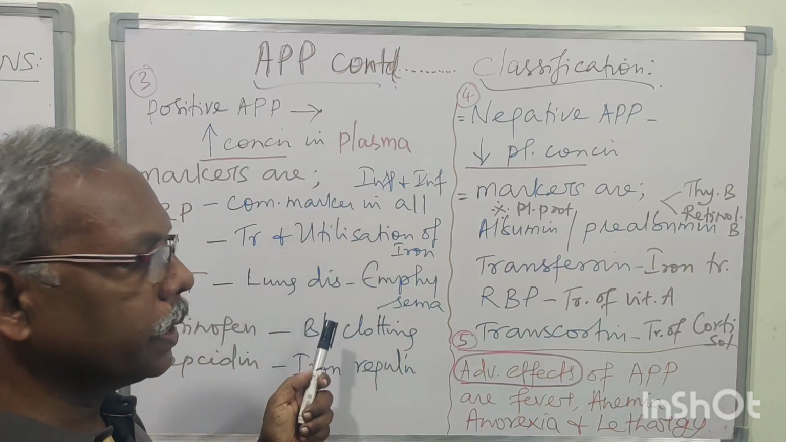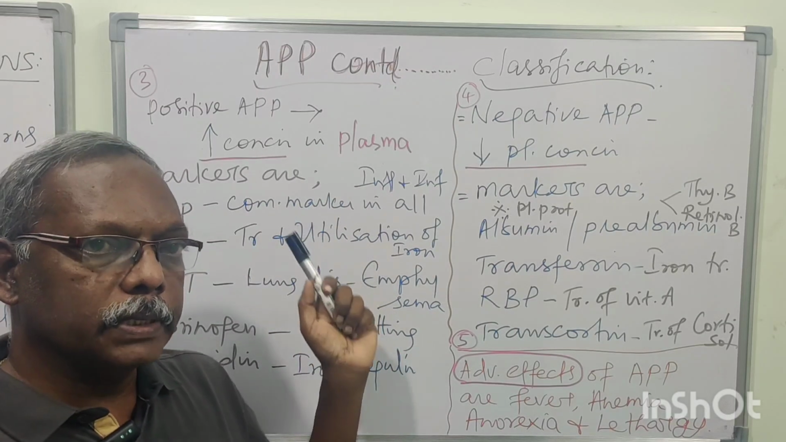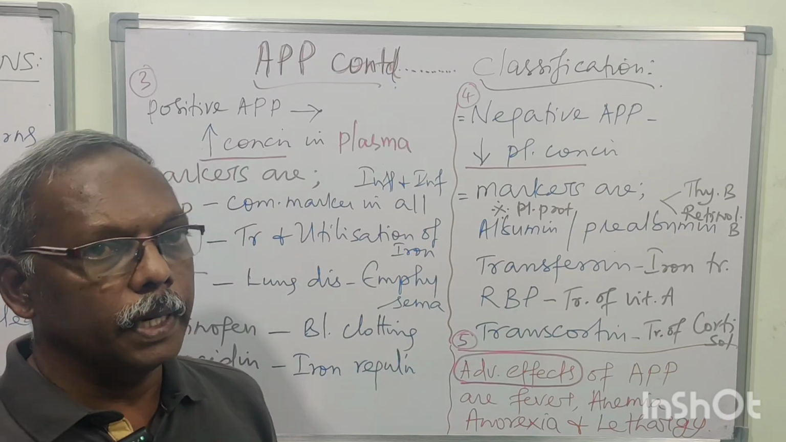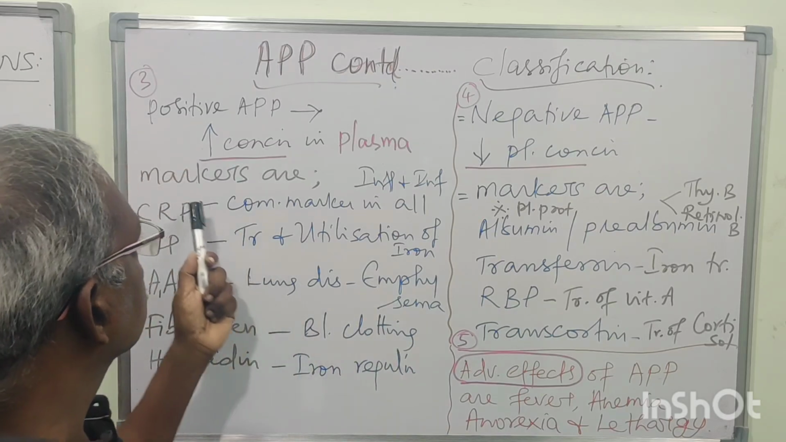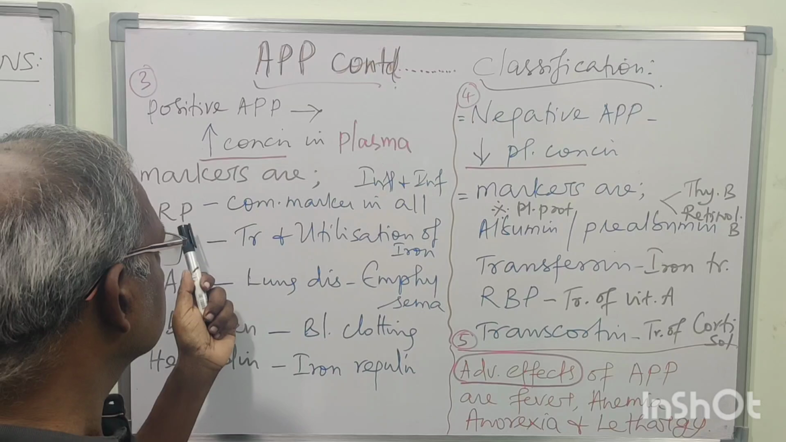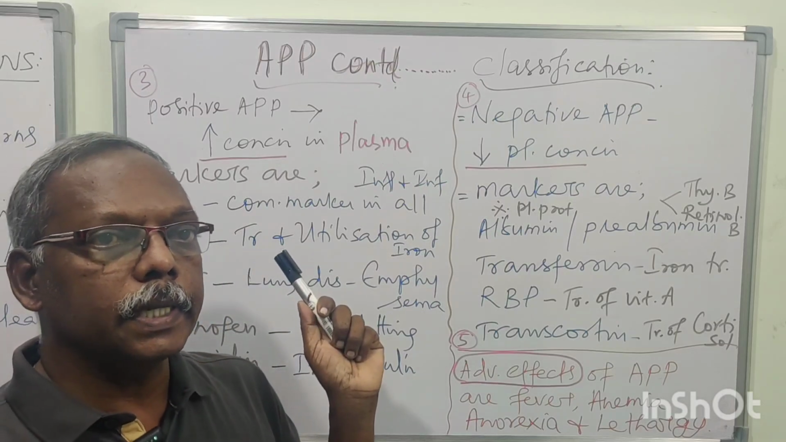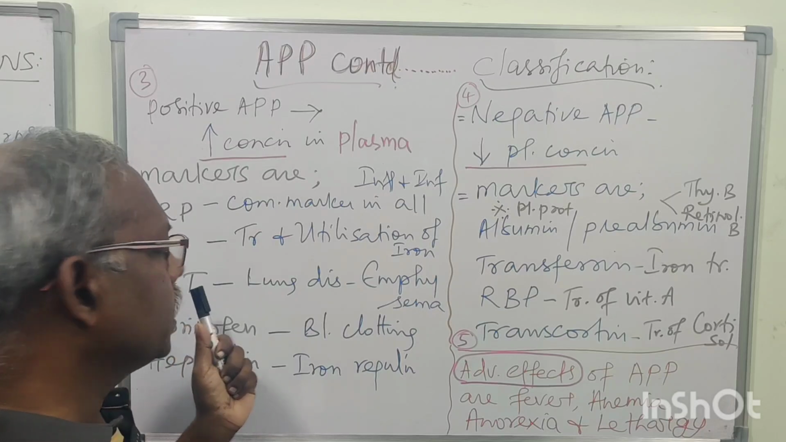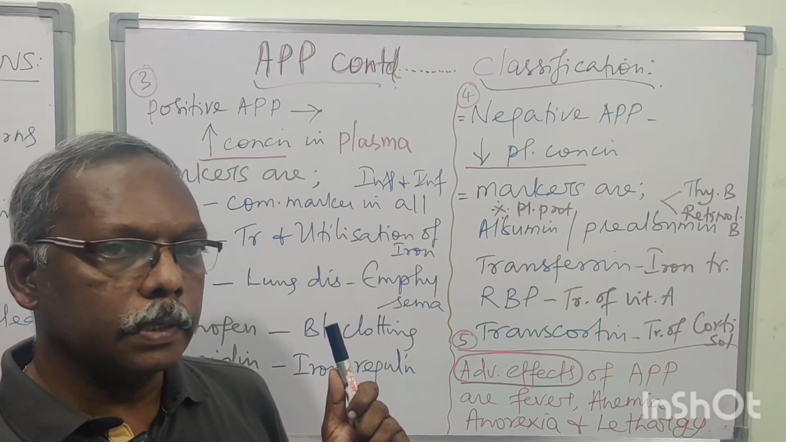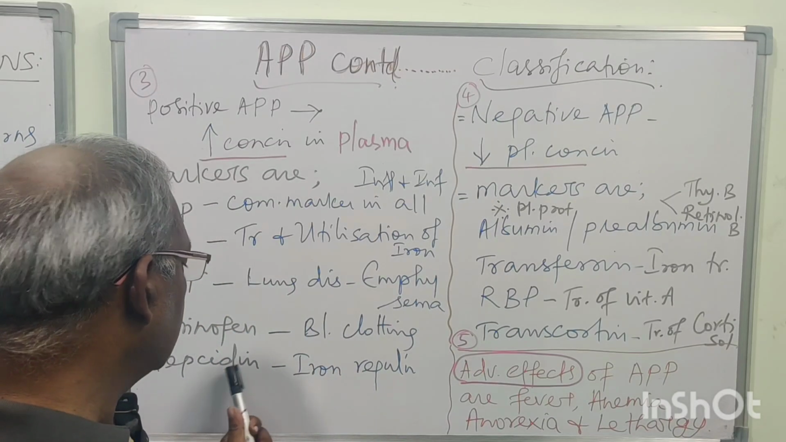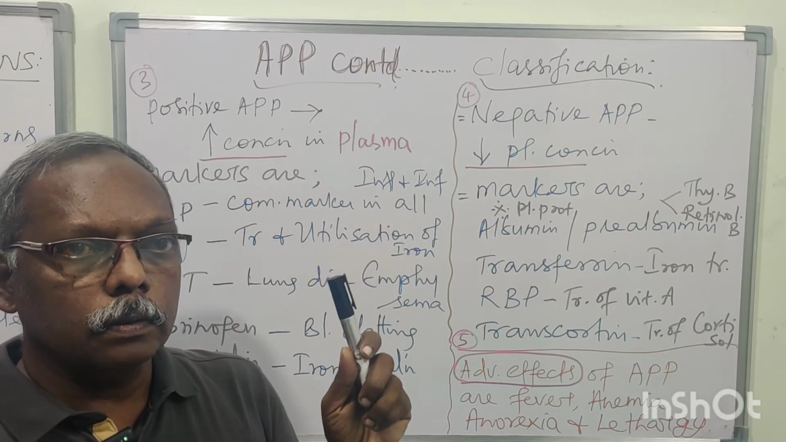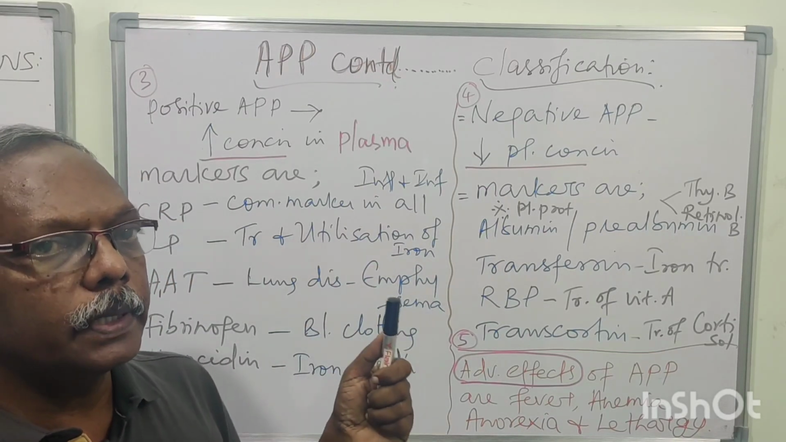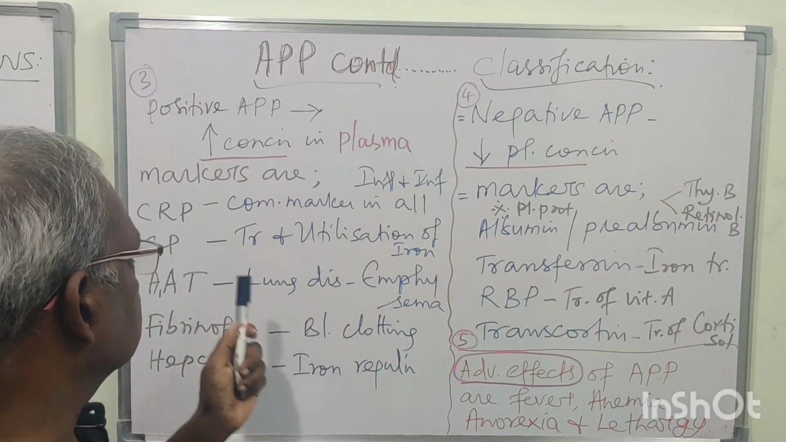The next point is we have some examples for both these positive and negative markers. You have to choose any 2 or 3 for positive and negative, and you have to mention the functions of each marker individually, right? Here I have 5 markers: CRP, C-reactive protein, CP, ceruloplasmin, AAT means alpha-1 antitrypsin, fibrinogen and hepcidin. You all know the functions of these markers. I will once again repeat the functions for all the markers.